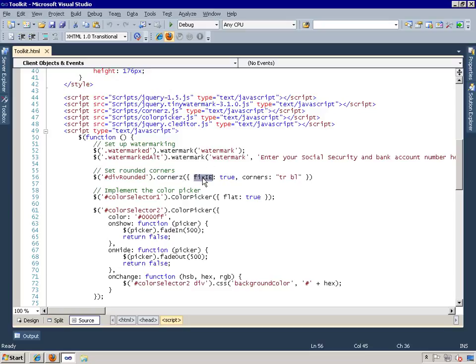And then it also uses this fix IE attribute. This attempts to overcome a problem with some inline elements in Internet Explorer, due to how Internet Explorer provides wrong reporting of the width of the element. So that's all you need to do to round corners using that corners plugin. And by the way, I don't think I pointed out that there's the tiny watermark plugin and there's the corners plugin. So I need to include these, and these depend upon the jQuery library, in this case using version 1.5.